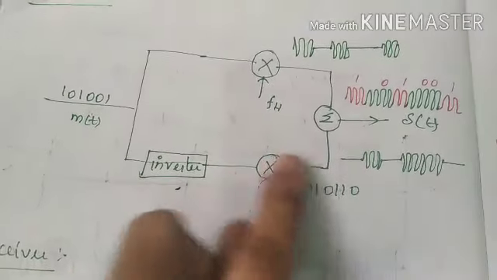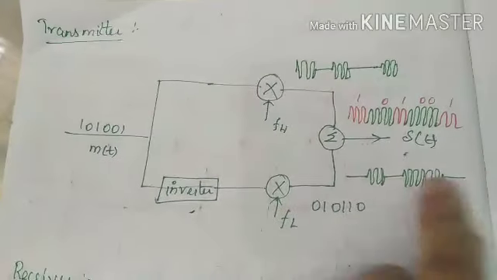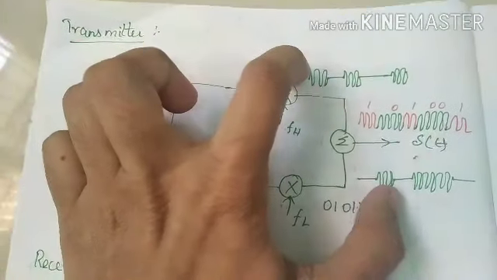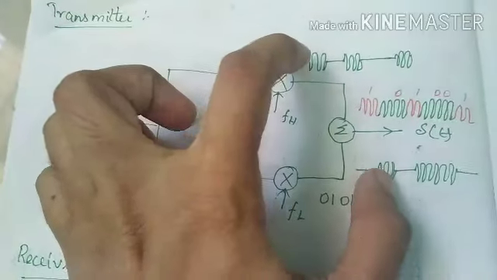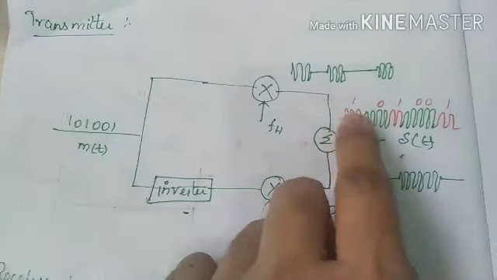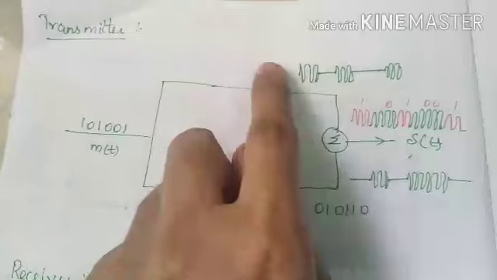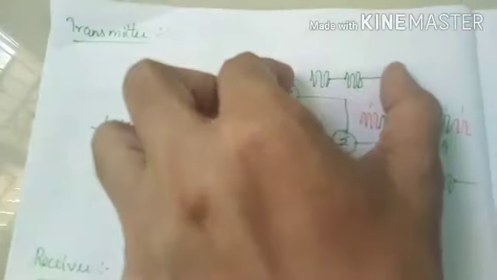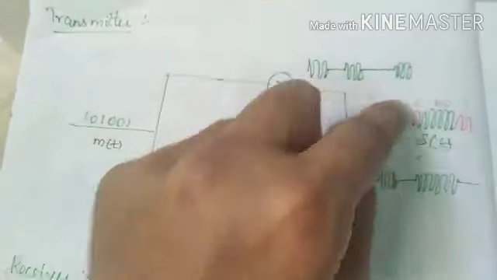Now it is multiplied with the low frequency carrier wave. This is our final product modulated output. Now we are going to sum up these two product modulated waves using this summer. And this is our final modulated wave. After summing up, this wave represented in orange color and the green color wave get summed up to give the modulated wave.